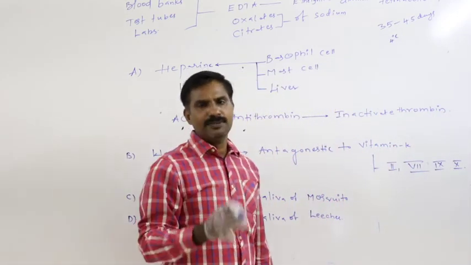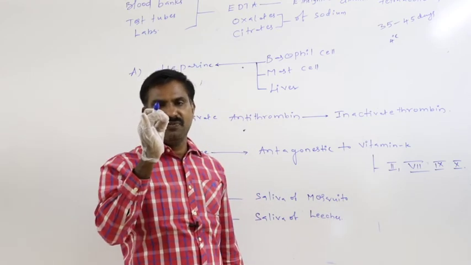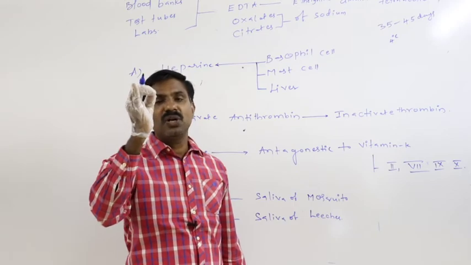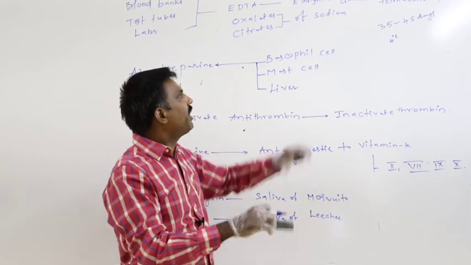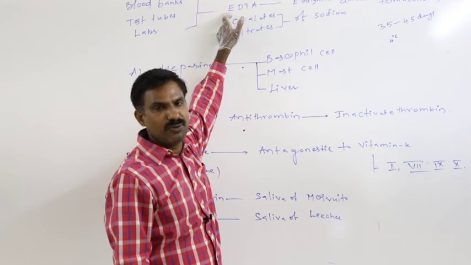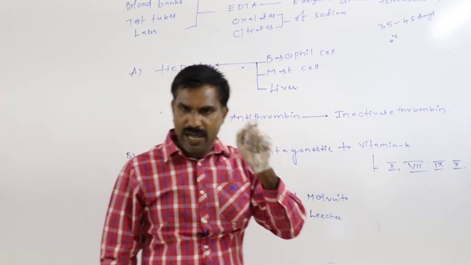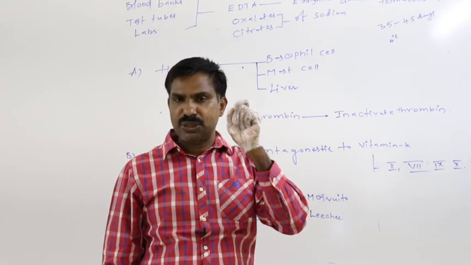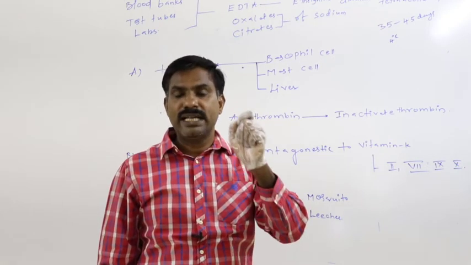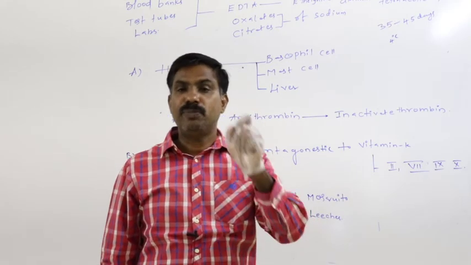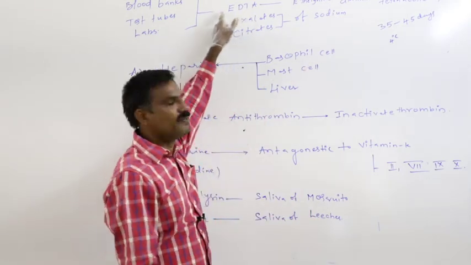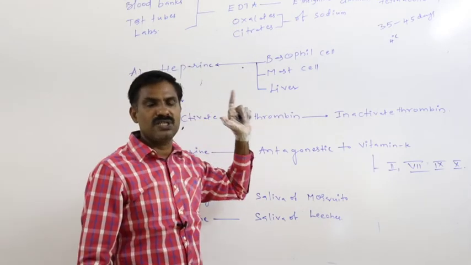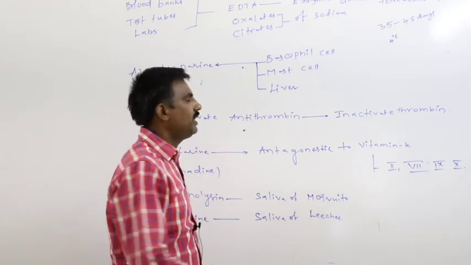Blood can be stored at 4 degrees centigrade temperature by adding these kinds of substances successfully. This is the blood clotting procedure. This is the blood coagulation.